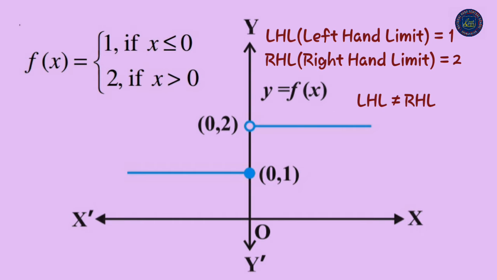Also, we note what is the value of the function at x equal to 0? It is equal to 1. That is, f of 0 is equal to 1. Also, when we try to draw the graph, we cannot draw it in one stroke. That is, without lifting the pen from the plane of the paper, we cannot draw the graph of this function. In fact, we need to lift the pen when we come to 0 from the left. This is one instance of the function being not continuous at x equal to 0.